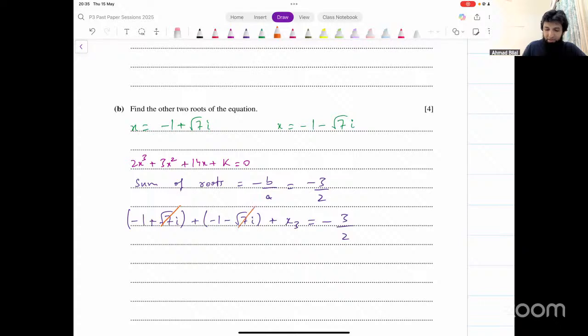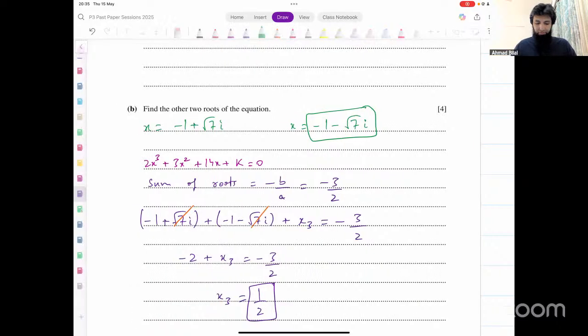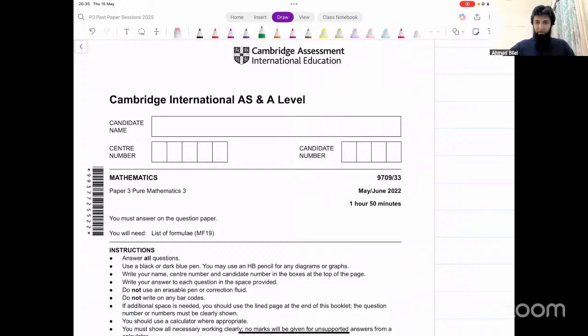The imaginary parts cancel. Minus 1 minus 1 becomes minus 2, plus x3 equals minus 3 over 2. And the third root turns out to be 2 minus 3 over 2, that's 1 over 2. And that's your third root. One root is minus 1 minus root 7 i, and the other is 1 over 2. These were the 2 roots that we were looking for. The other method is using long division. I told you about that as well. You could also do that. All right, just 1 minute now, and then we start with the next paper.